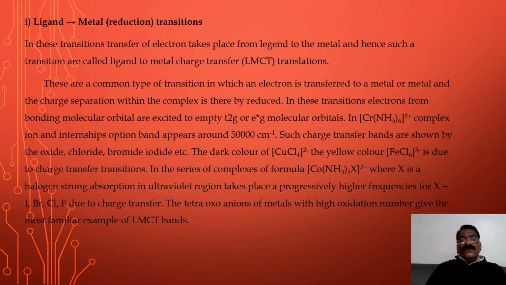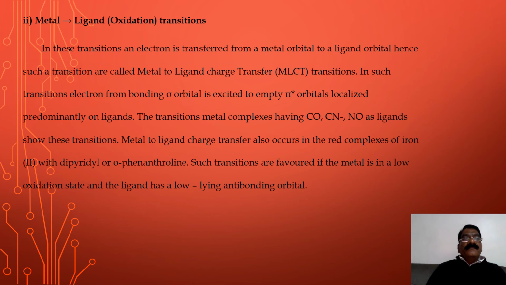The tetraoxoanions of metals with a high oxidation number give the most familiar examples of the LMCT bands. Second type, metal to ligand transition, which is also considered oxidation.